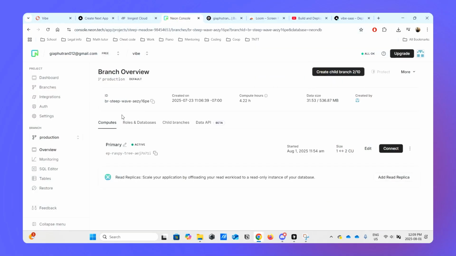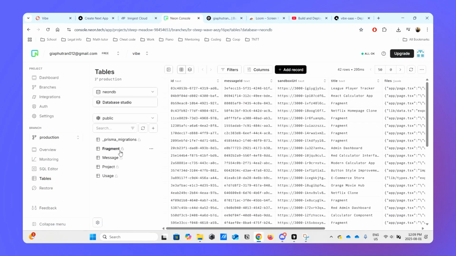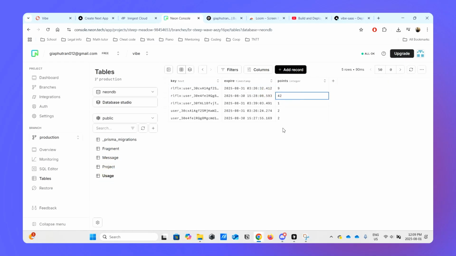The database I use for Postgres is actually this one. It's Neon, and in here it has the different tables: fragment, messages, projects, and usage. Usage here is basically for tracking the credit, to make sure people don't spend all of my Block API money.